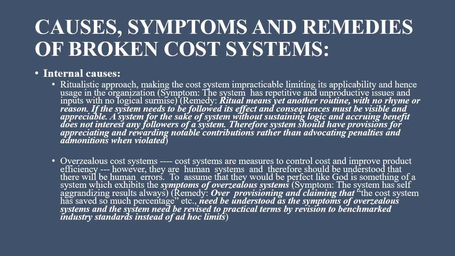The symptom is the system has self-aggrandizing results always. The remedy is, over-provisioning and claiming that the cost system has saved so much percentage etc. need to be understood as the symptoms of overzealous system, and the system needs to be revised to practical terms by revision to benchmarked industrial standards instead of ad hoc limits.